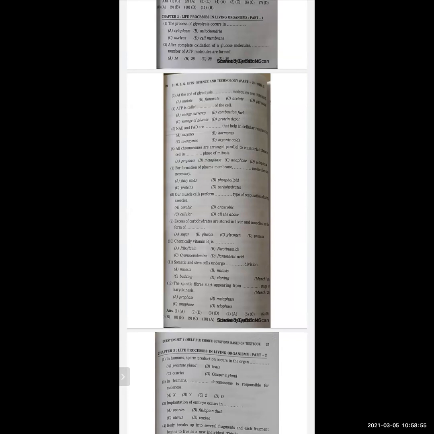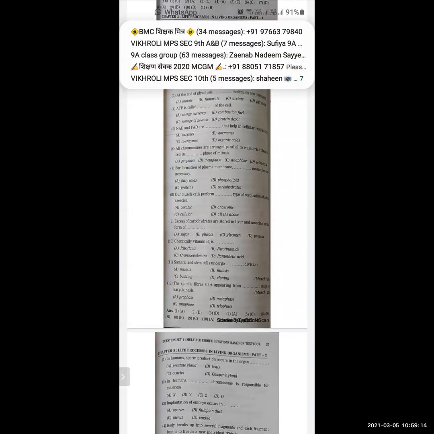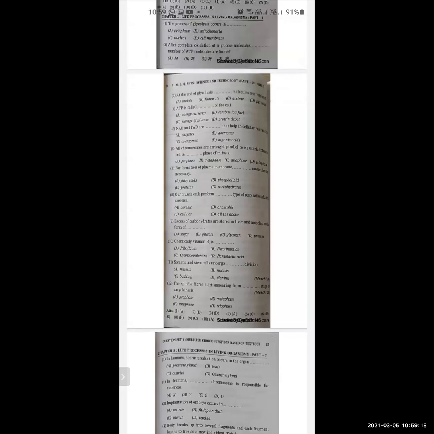Next one. Somatic and stem cells undergo dash division. Options are meiosis, mitosis, budding, cloning. And the answer is mitosis. This question was asked in March 2019, so it is an IMP question. You must tick mark here, and you must study and learn the questions.